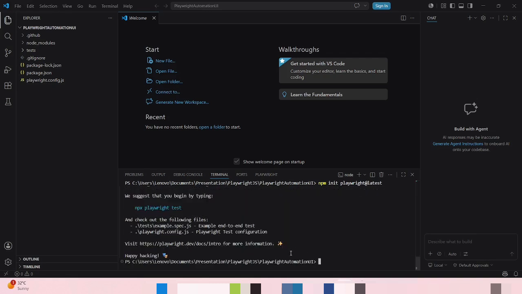Yeah, it's successfully downloaded. Now we can see we created one empty folder and in this folder we downloaded all Playwright dependencies. Inside node_modules, all the dependency files will be downloaded. And also the tests folder, this one is main for us.